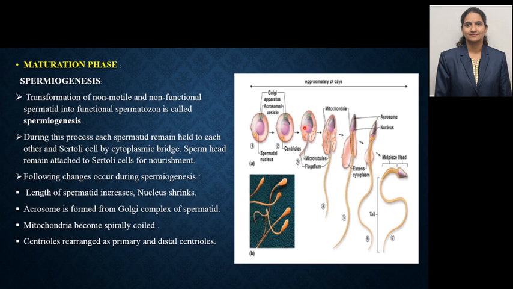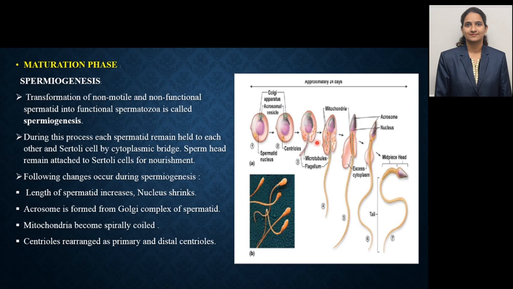Also, the nucleus shrinks in size. This is visible in this diagram. Mitochondria become spirally coiled. All the mitochondria move towards the middle piece and accumulate there to form a spiral structure. This spiral structure is also called the Nebenkern in sperm.